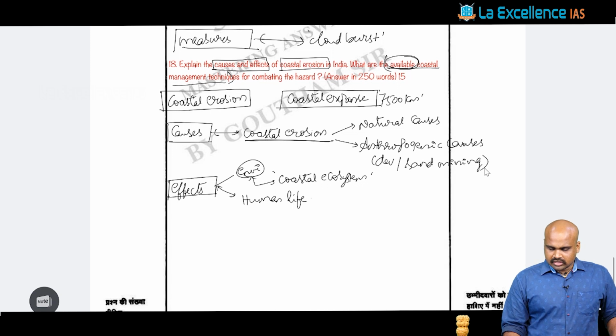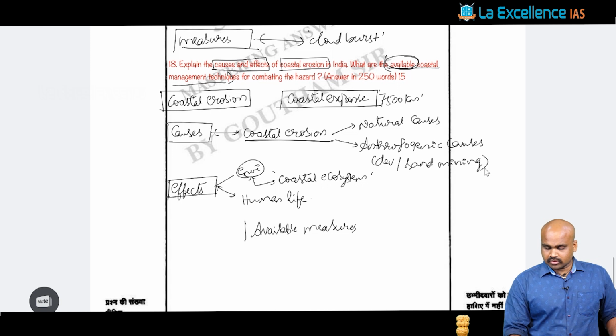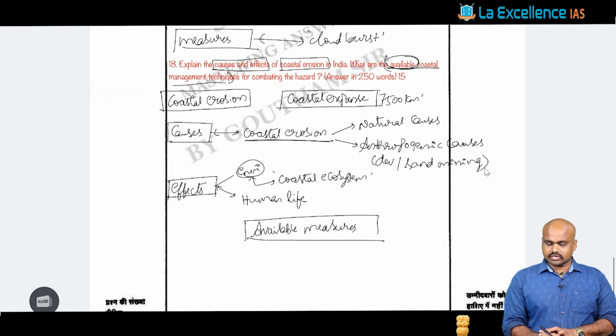Then it is asking about the available measures, or the management techniques that are seen.